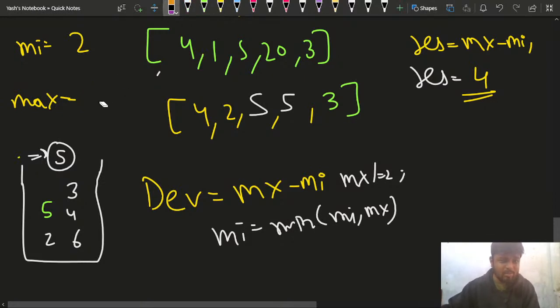So what is the maximum now? In the end, I'll check, okay, if the maximum element is odd, I'll break from the loop and check what is the maximum element. Maximum is 5. I'll subtract the minimum from it. So what will I get?